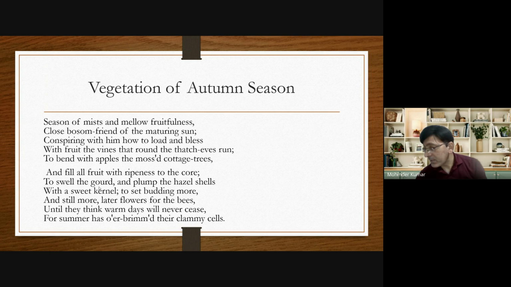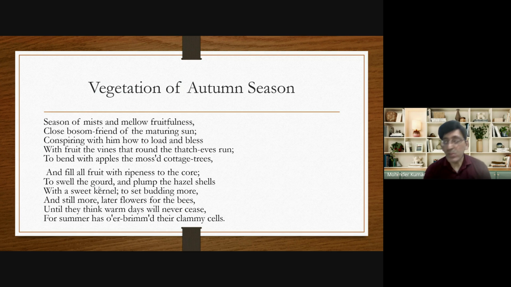It gets developed, it becomes bigger. Gourd is a fruit. And plump means fill the hazel cells with a sweet kernel. Kernel means substance, and even the hazel cells, which in Hindi we call akhrot. So he says that the hazel cells are filled with a sweet substance. Means even the hazel cells get ripe. The gourd swells, it becomes bigger.